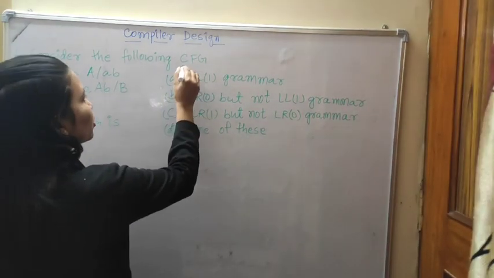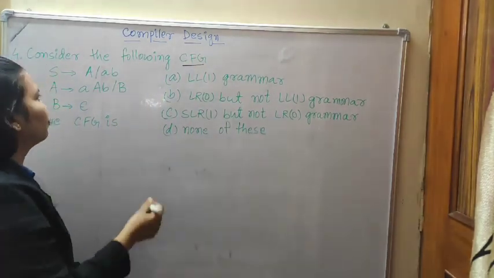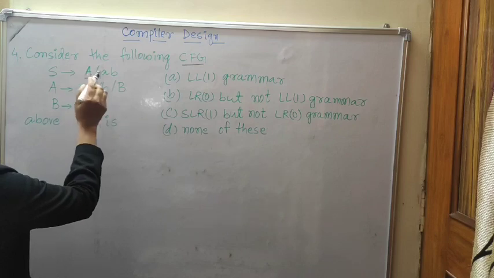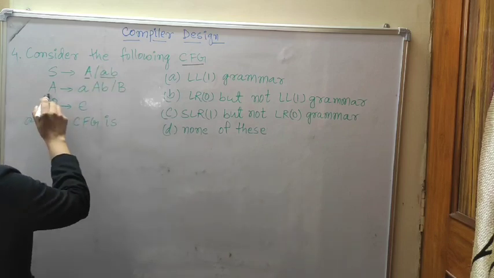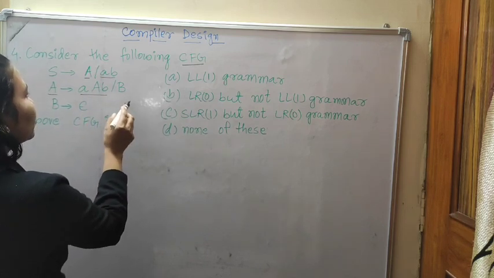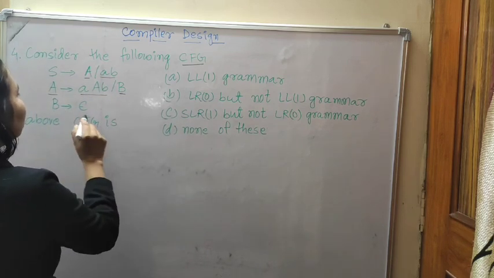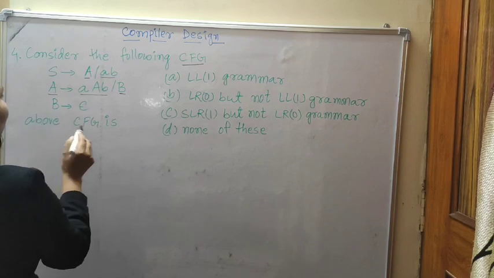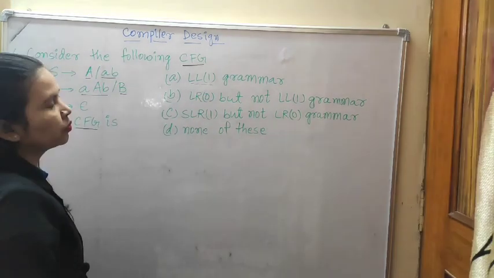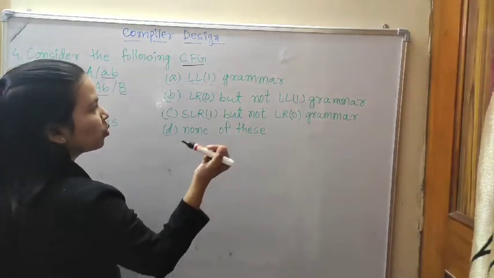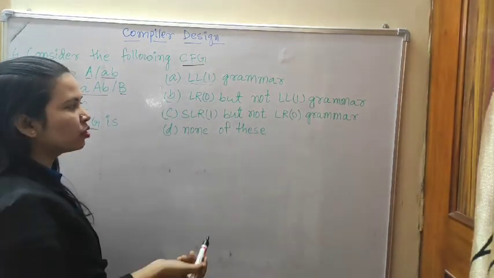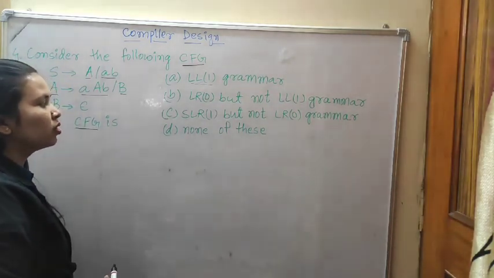Consider the following context-free grammar. The production rules are given: S to Aa or AB, A to aAb or B, and B to epsilon. Is the above context-free grammar LL1 grammar, LR0 but not LL1 grammar, SLR1 but not LR0, or none of these?